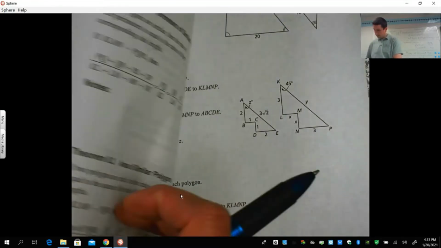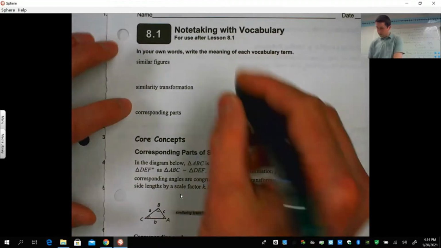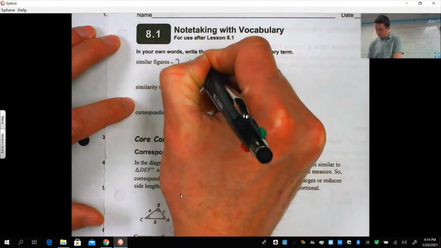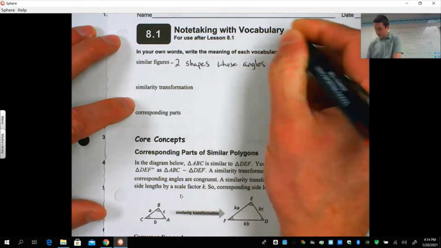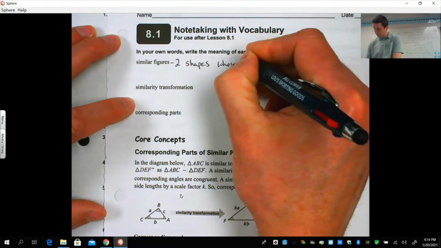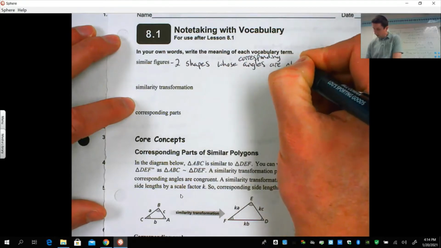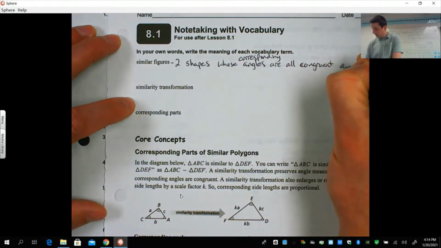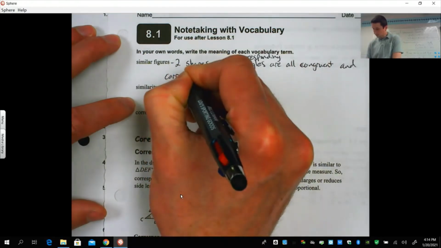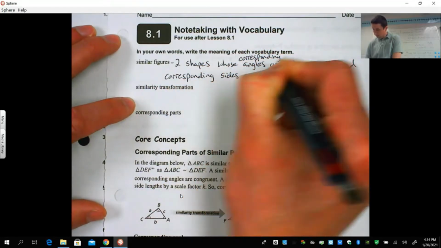Okay, let's get moving. There's some vocabulary. Don't want to get too long for you. So, similar figures, page 223. Similar figures: two shapes whose corresponding angles are all congruent and corresponding sides are proportional.